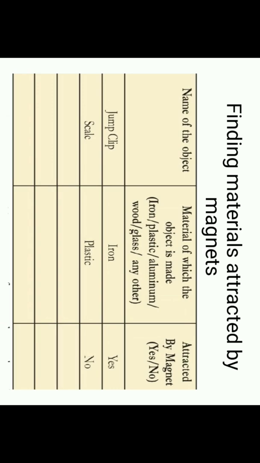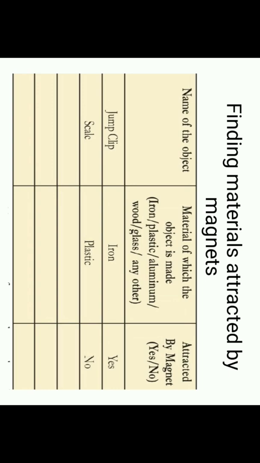Just bring them near to the magnet and check whether it is getting attracted or not. If it is getting attracted, write down yes. Here two examples I have given. See once. Name of the object, paper clip. The material of which it is made is iron, and it will be attracted towards the magnet if you take it near to it. Second example also I have given for you. Scale it is, and the material is plastic, and if you take this near to the magnet, it doesn't attract it. That's why we will write no. Like this you have to fill the tabular form.